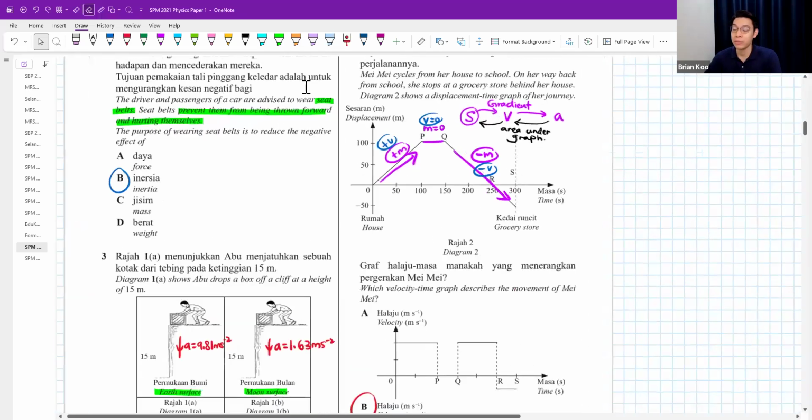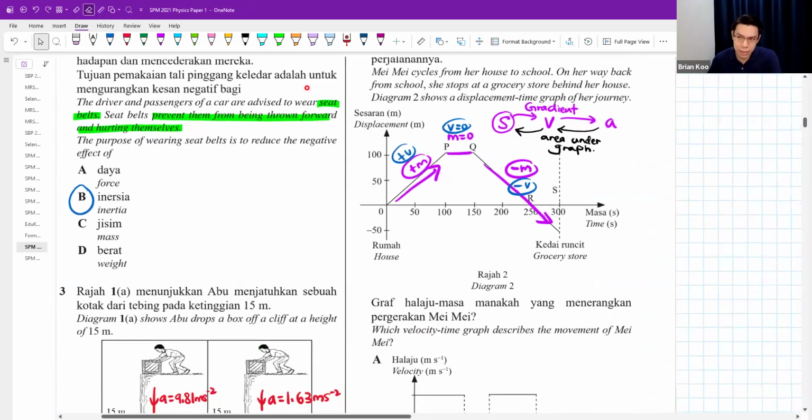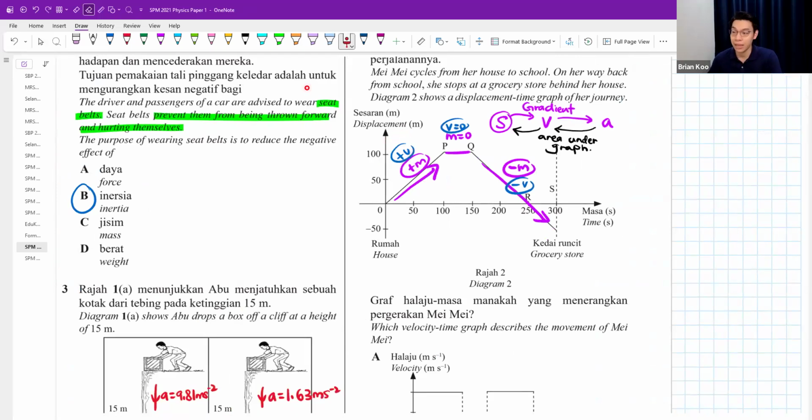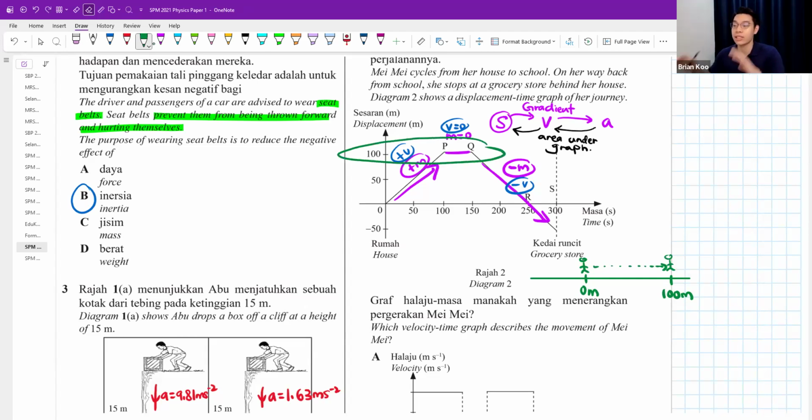Why do we say the gradient will give you the velocity? Why do we say this is a positive velocity? It means that at first, Mei Mei is walking further and further away, from 0 meter to 100 meter. Or maybe I draw this for you. If you walk, you will have a certain speed. So she walked there, and afterwards she stops here. She never moved. At 100 meter, she just stood there from 100 seconds to 150 seconds, never moved.